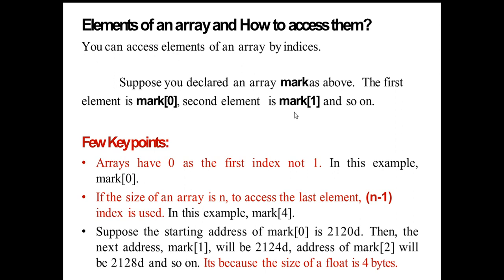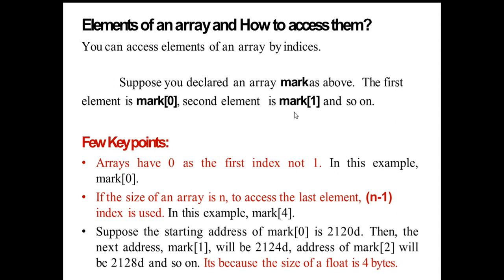So if the starting address is 2120, then to get the next address, that is marks[1], we need to add 4 to the starting address, so the starting address of the second element will be obtained, that is 2124. To get the address of marks[2], we already have two elements before it, so 4 plus 4 bytes are occupied.